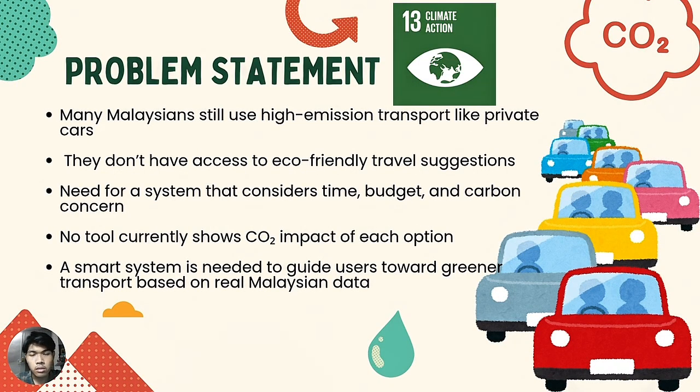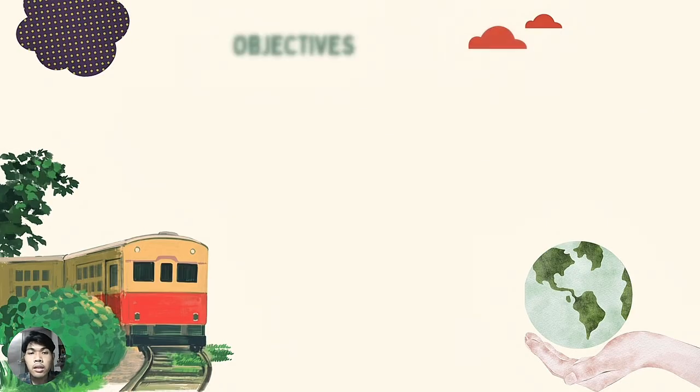Many nations still use high-emission transport like private cars. They don't have access to eco-friendly travel suggestions. There is a need for a system that considers time, budget, and carbon concerns. Nothing currently shows the CO2 impact of each option. A smart system is needed to guide users toward greener transport based on real-time data.